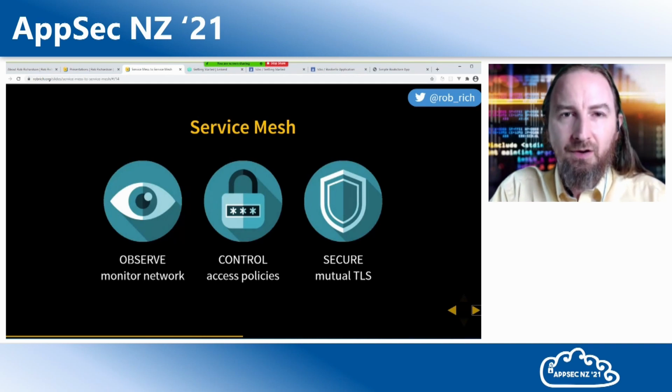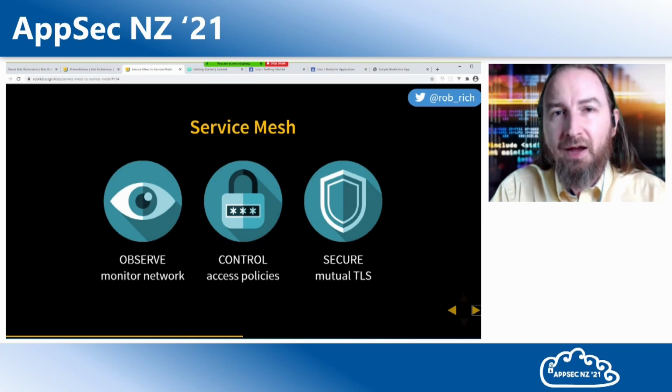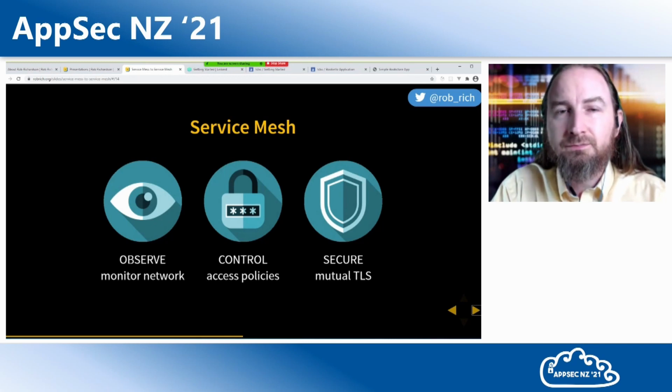Observe, control, and secure. Because we have a sidecar proxy between each connection, we can see the traffic that flows through it. Now maybe we're just checking status codes, we're not inspecting packets, but we can see when services start to misbehave, we can see when services are going down, we can see when connections are made, what connects to what.